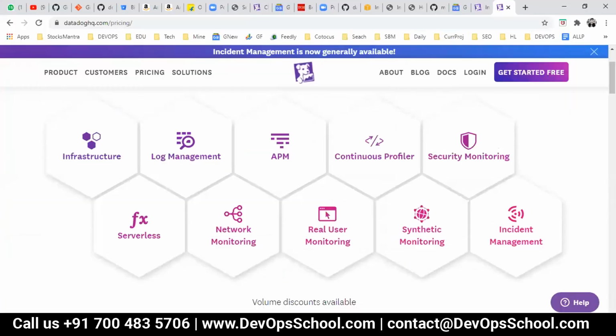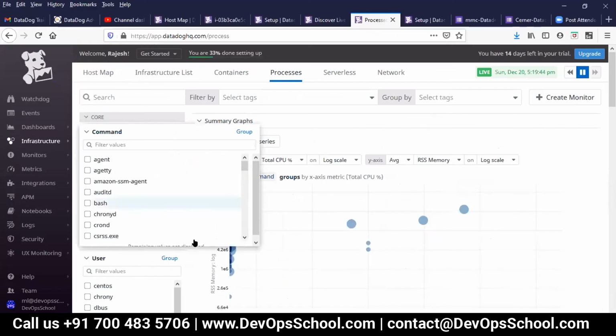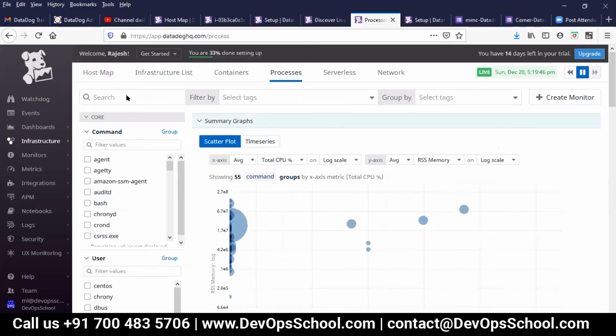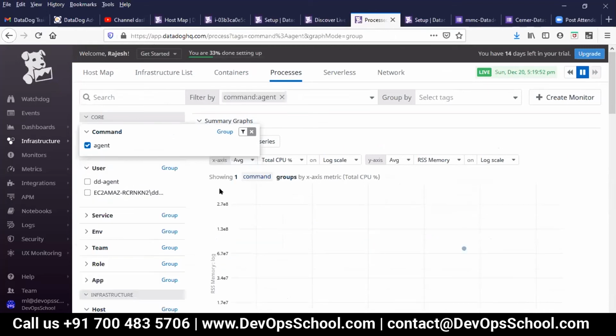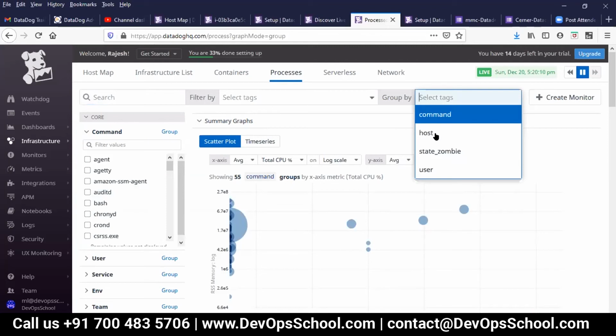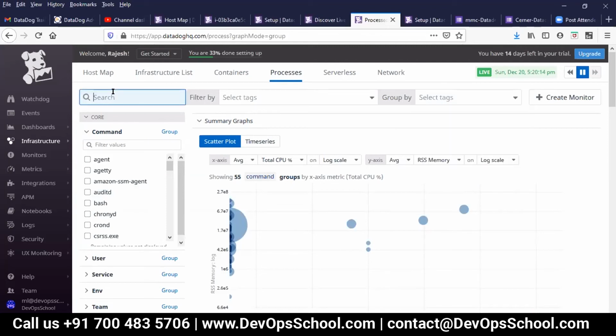Yeah, so here, cancel this. Now here you can search by the agent. Okay, and here see the two agents have come here. You can search by tag also, host tag. You can search the name of this.